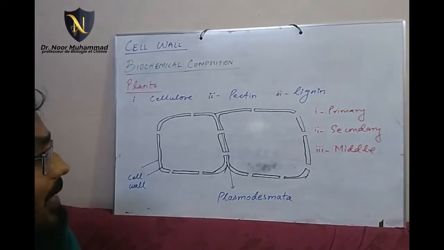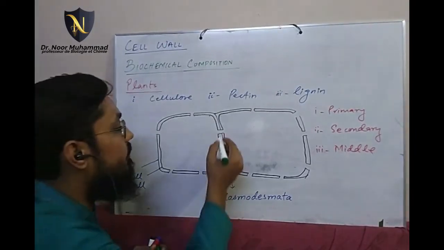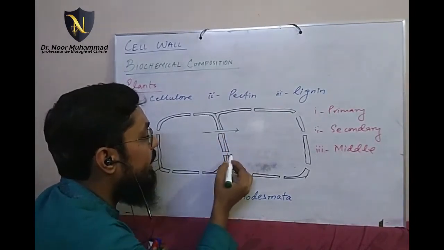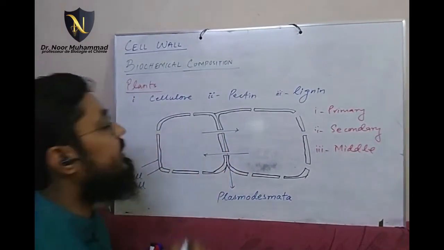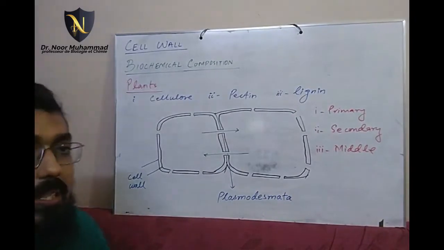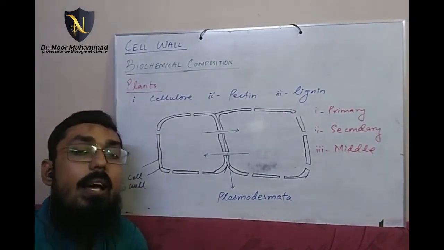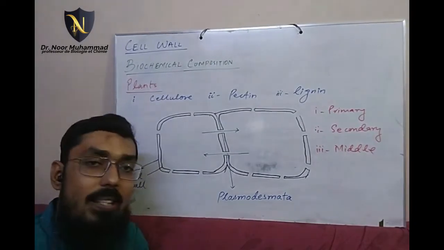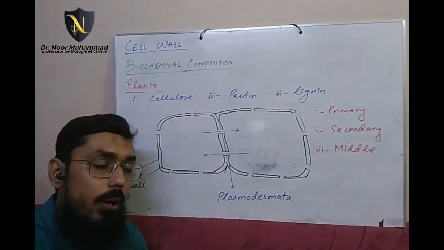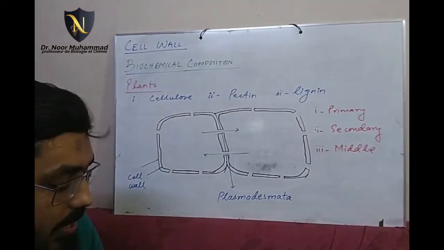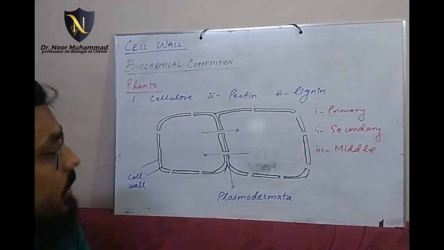These are the plasmodesmata which are responsible for the communication between two cells, transport of materials from one cell to another. Okay. When you want to transport substances rapidly from one cell to another cell, there are lots of ways. We will study that in Transport in Plants, chapter number 7.